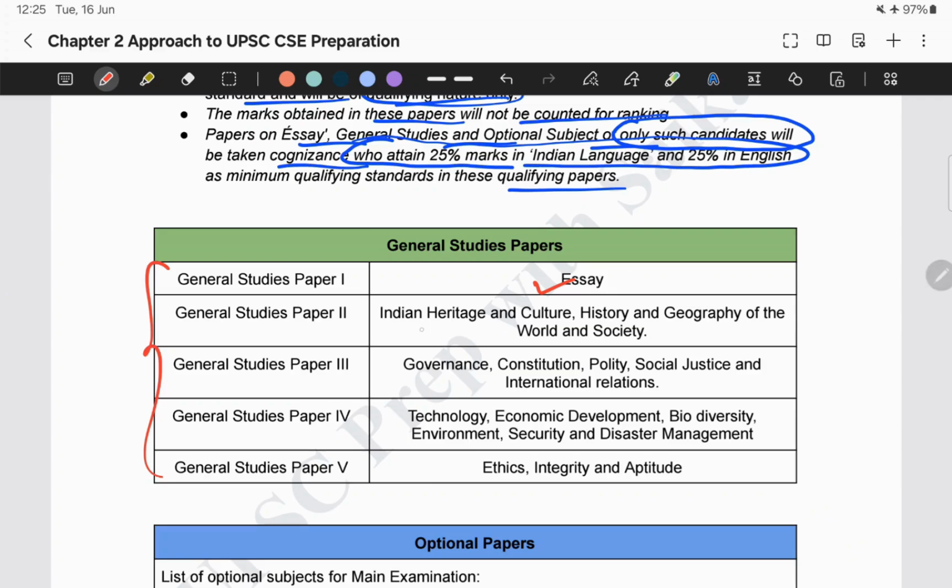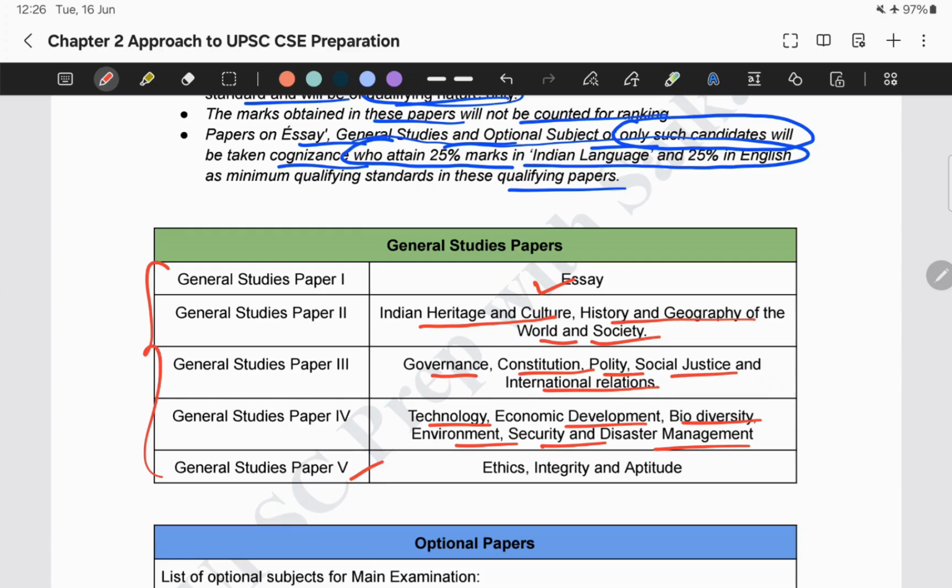General Studies paper 2 covers Indian heritage and culture, history and geography of the world, and society. Now, General Studies paper 3 comprises what? It focuses on governance, constitution, polity, social justice, and international relations. Next comes General Studies paper 4. What type of topics have been given in paper 4? It encompasses technology, economic development, biodiversity, environment, security, and disaster management.